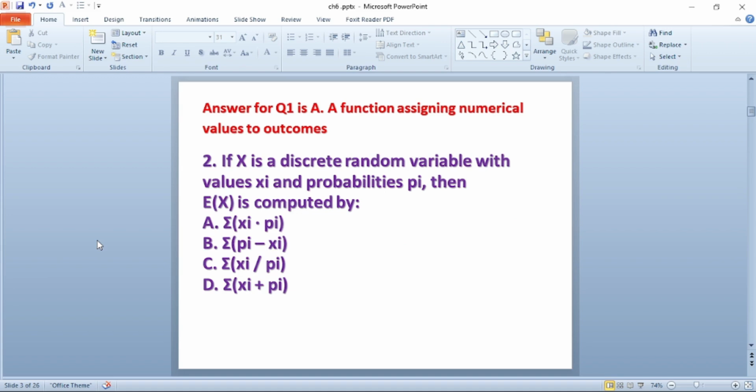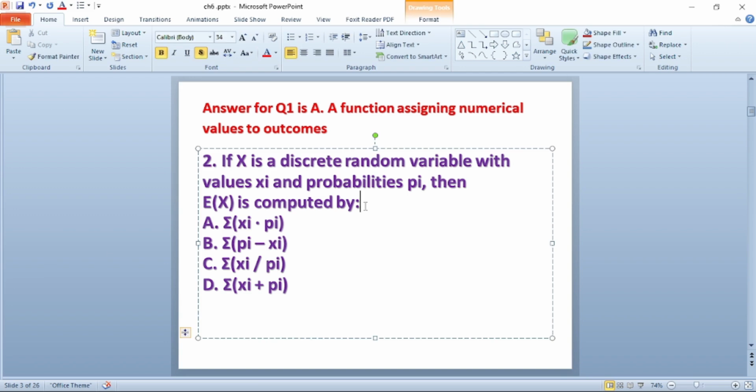Question number 2. If x is a discrete random variable with values xi and probability pi, then the expected value is computed by dash. A, summation of xi multiplied by pi, xi times probability i. B, summation of pi minus xi.